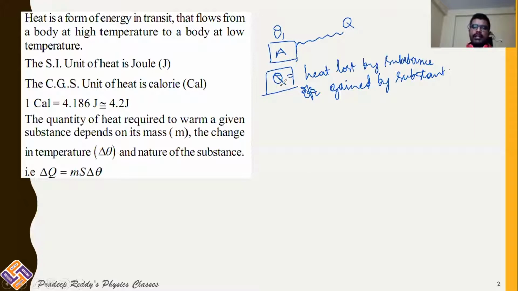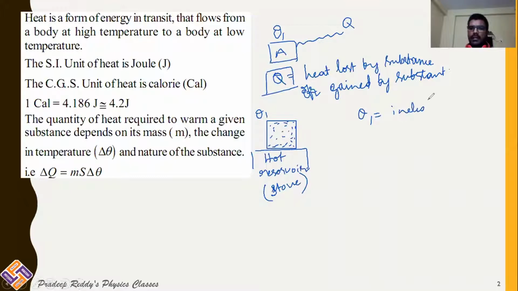And this amount of heat gained by the substance, for example, I am taking a bowl, and in this there is some matter. It may be solid, liquid, or gas, any matter it can be. I am placing this on the hot reservoir. Hot reservoir means it can be a stove. This is providing heat energy to the substance. Initially its temperature is θ1. θ1 is the initial temperature.